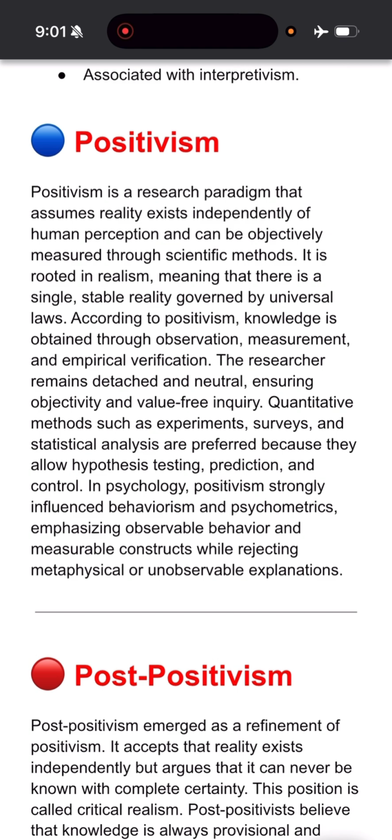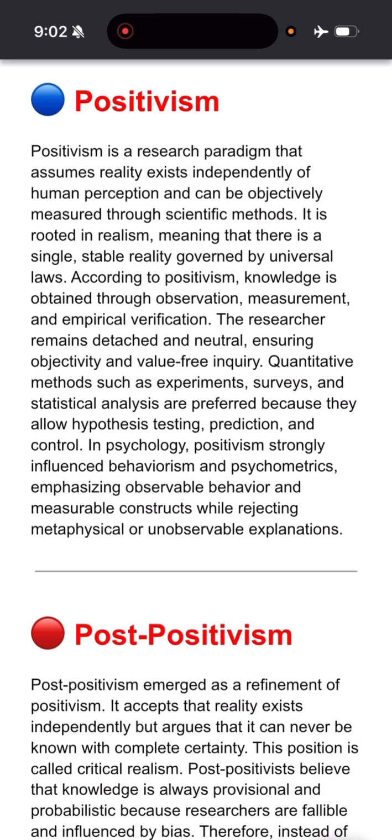Now, if we already know that the ontology is realist and the knowledge is acquired objectively, then which type of methodology do we use? We use quantitative methodology. What are the quantitative methods? Surveys, experiments, statistical analysis. So these are the methods which are used. Hypothesis testing as well. And then why is this research done? So that it guides in prediction and control, right?